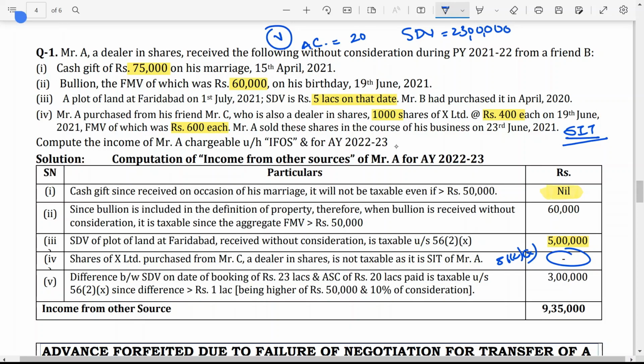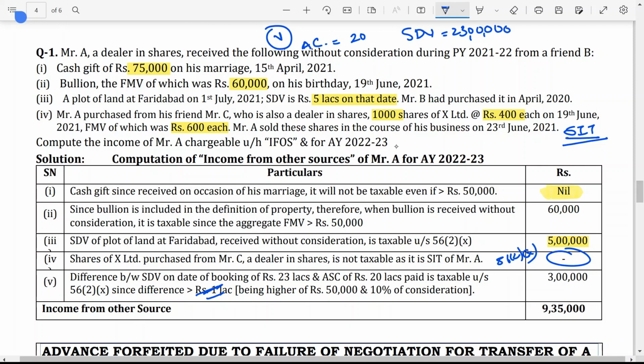From the answer I can make out the difference between stamp duty value on the date of booking, which is 23 lakh, and actual sales consideration, which is 20 lakh, is taxable under section 56 subsection 2 clause 10, since the difference is more than 50,000 and 10% of actual consideration.